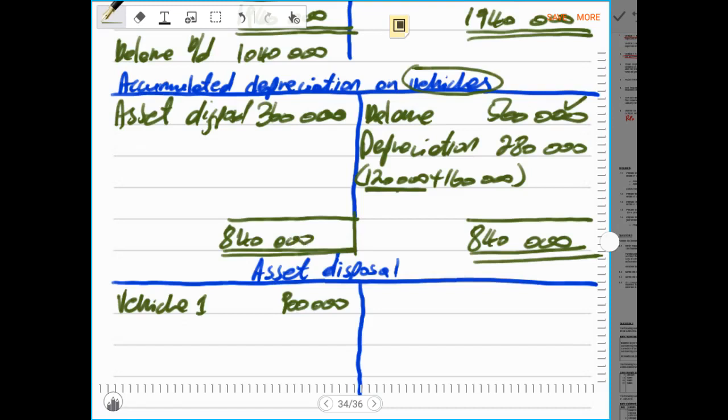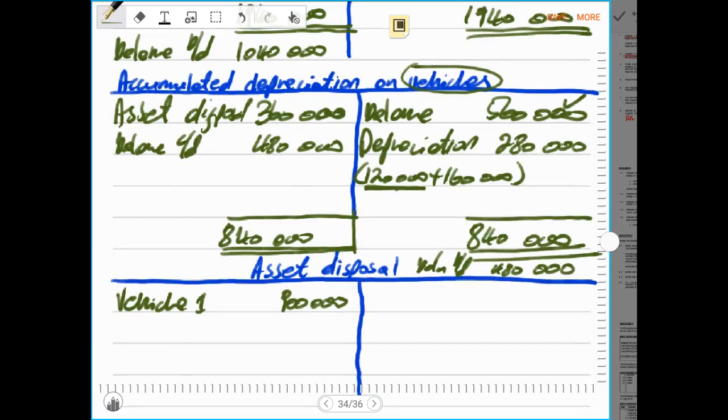The total is 840,000 rands. So the balance carried down will be minus 360,000 rands, which will give us 480,000 rands. That will be the balance carried down, and the balance brought down will be the same amount, 480,000 rands. Whatever was closing becomes the opening.